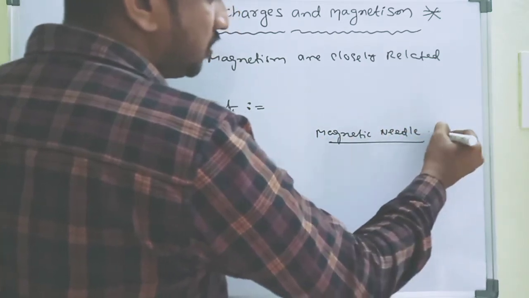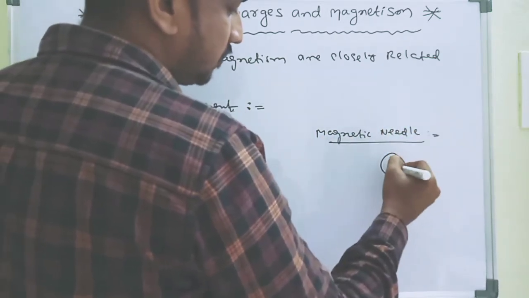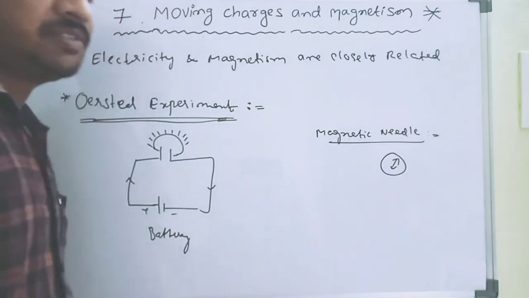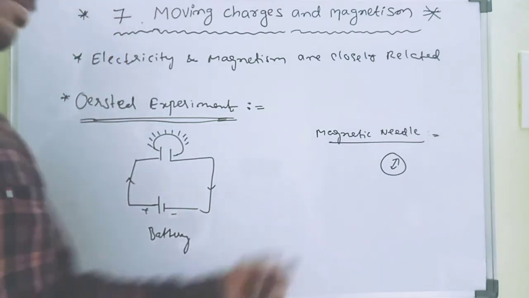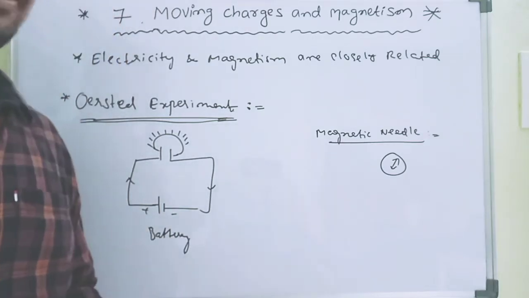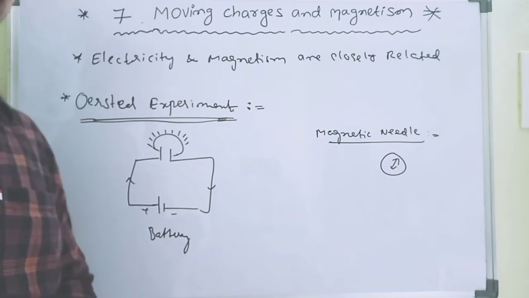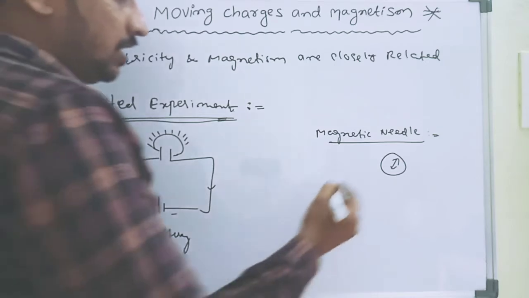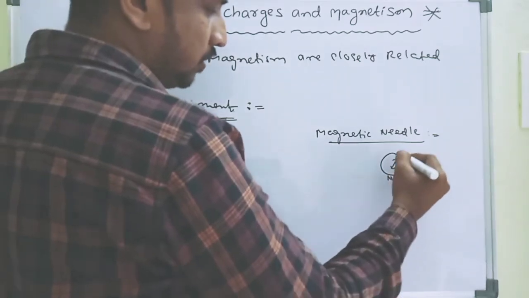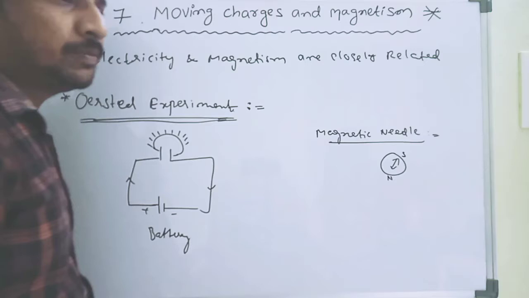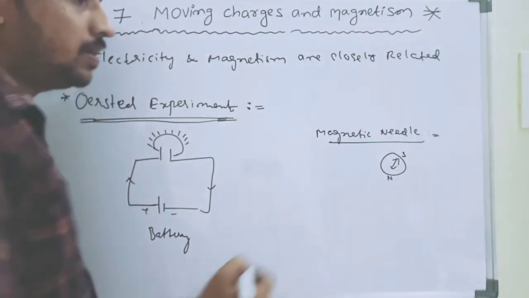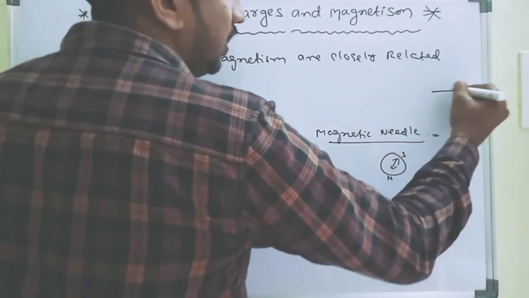What is the use of the magnetic needle? What is the main work of the magnetic needle? The magnetic needle has a north pole and a south pole. It is nothing but a freely suspended magnet.